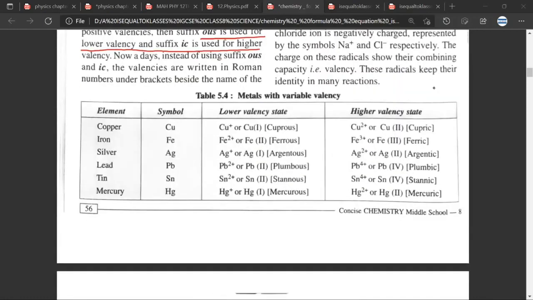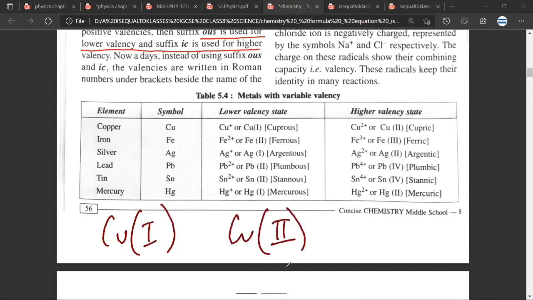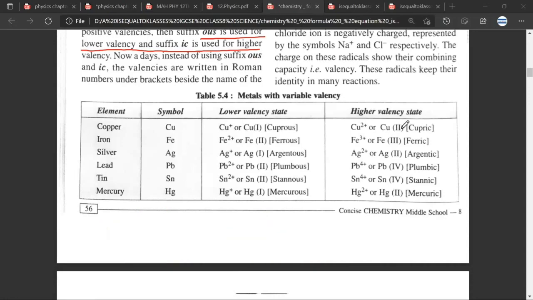Now, another thing that you need to understand is that the variable valency is usually represented like this. Have you understood? Yeah. This will tell you that in a certain compound, what is the valency being shown by copper. Have you understood? Yes, sir. See, I'm telling you, you'll have to see this video again, maybe twice or thrice. Only then you'll be able to understand. Okay. Any doubt till here?